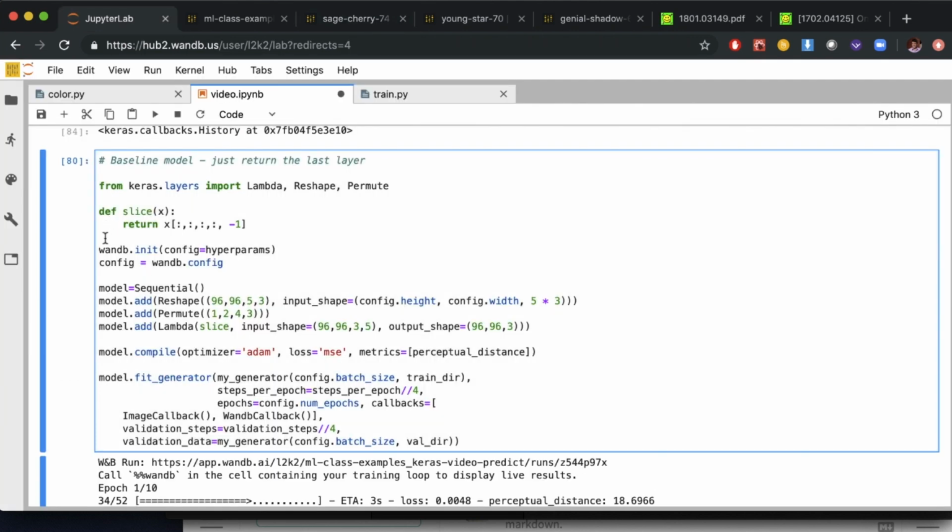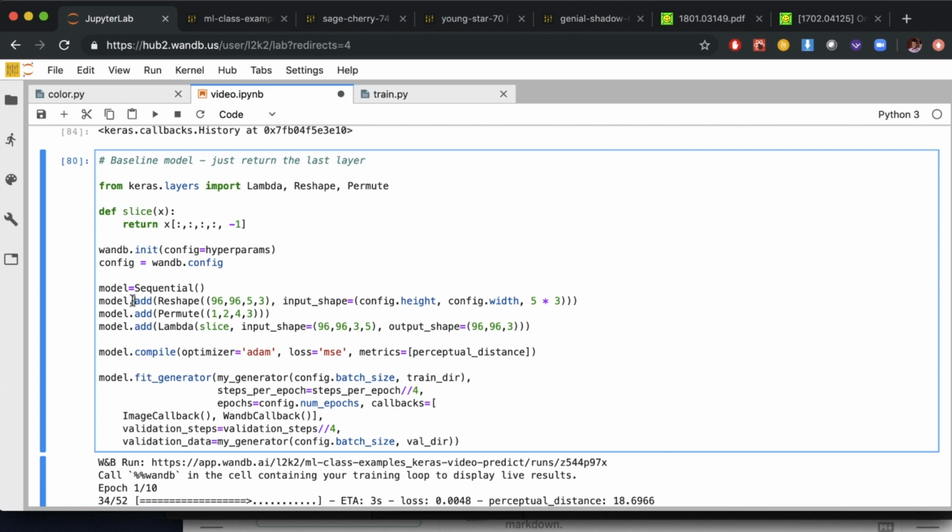So one thing that we noticed looking at our input data is that the final frame is actually a pretty good prediction of the output frame. So let's build a model that just takes the last frame in our input and predicts it as the next frame. So here's our Keras model.